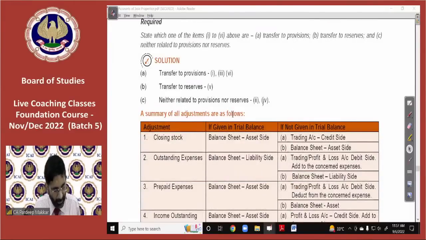You may better ask me the doubts if there is any doubt. Very good, sir. If we write provision for doubtful debt in the liability side of the balance sheet, then we don't have to deduct it from debtors, right? Rohini, you are 100% correct. If we show provision for bad debts given in adjustments on the liability side of our balance sheet, then it is not required to be deducted from debtors. You are 100% right.